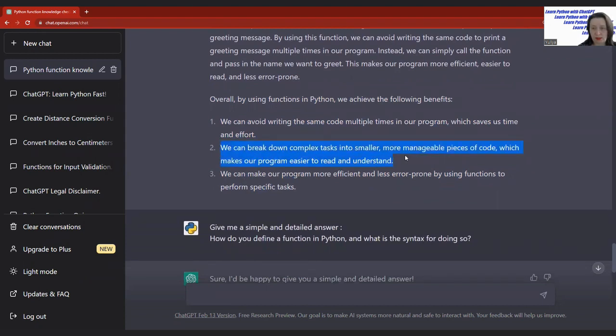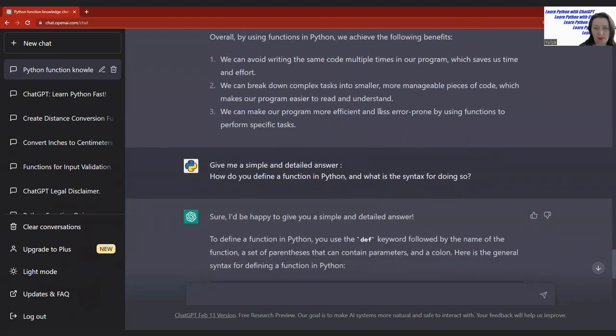Yes, also creating functions will be useful because first of all, we need to look at our problem and break those problems into smaller parts. And this way we would have more manageable pieces of code. And as a consequence of this, our program is much easier to read and to understand. And yes, this avoids having too many errors. Normally creating functions, you work through your logic only once, and this avoids other problems in the future.